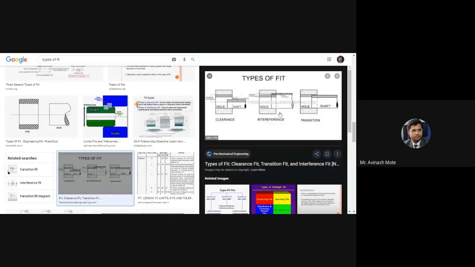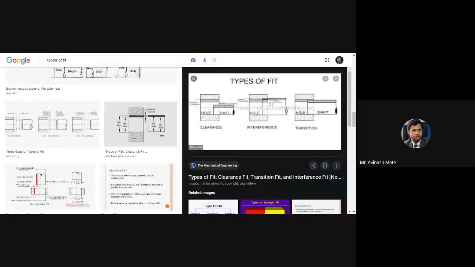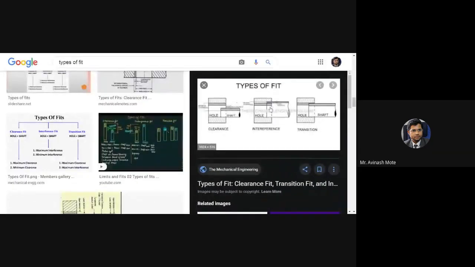Now I have shared another tab. Just look at the right side. I will zoom. Types of fit, if you check on the internet, you will get that. Here you are observing these three fits: clearance, interference, and transition. In case of clearance, the hole size is greater than the shaft size. What I told, lower limit of hole is greater than upper limit of shaft, so a gap is created. This gap is nothing but the allowance.